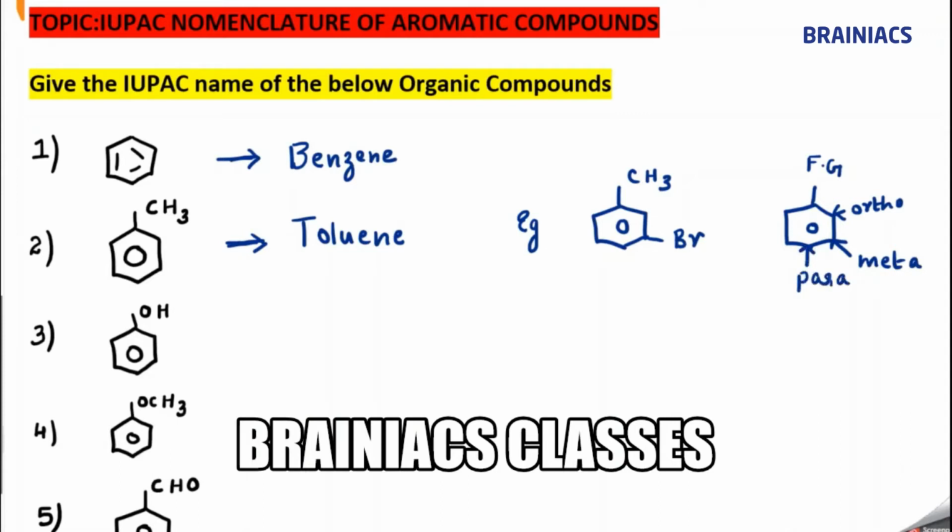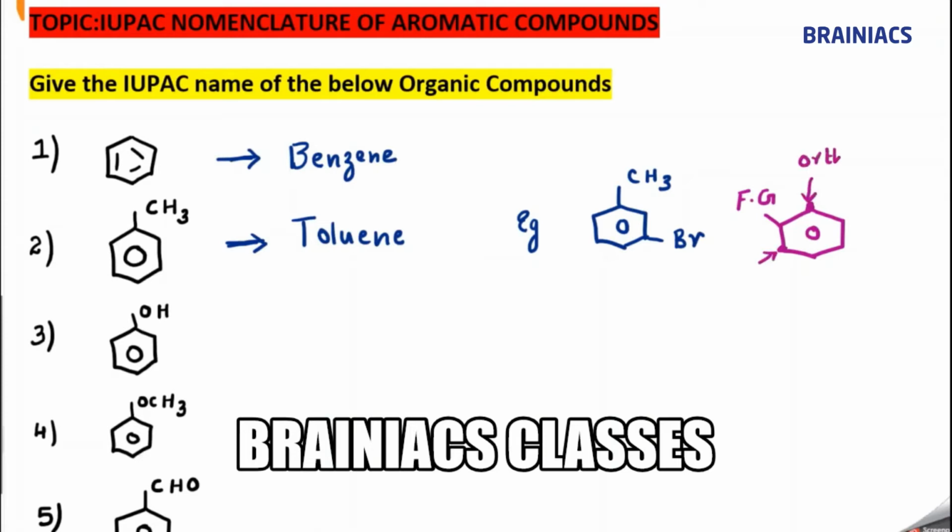Now all these things are told with respect to the functional group. Some students say, sir, suppose the functional group is here, can you tell me where is the ortho, para and meta position? Near to the functional group, there are two positions. So this is an ortho position and this is another ortho position.